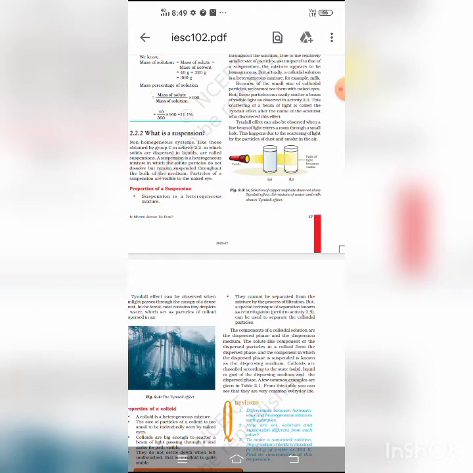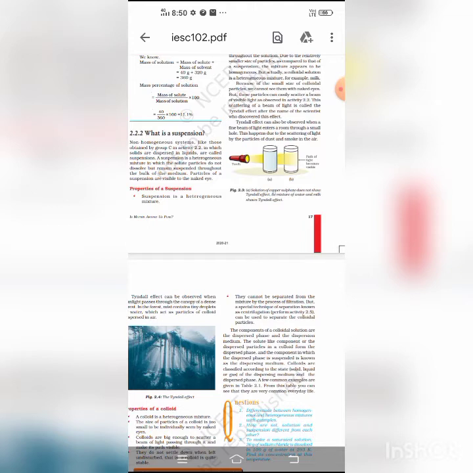And chemical change: a change in which the chemical composition and chemical properties of the reacting substances undergo a permanent change. Its chemical composition totally changes, chemical properties change, and it forms new substances.